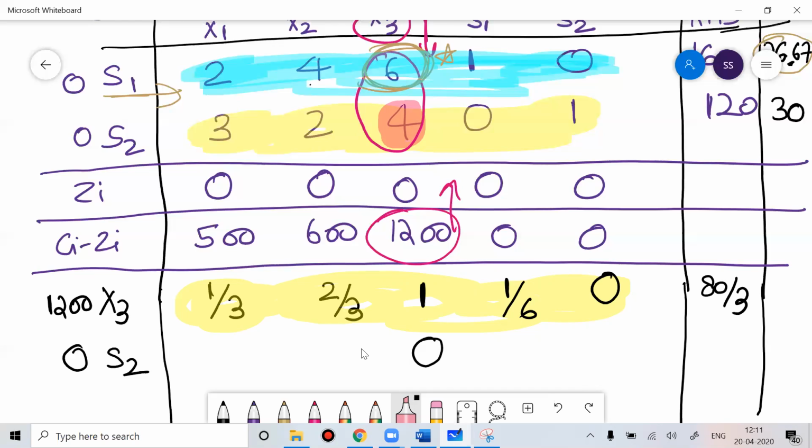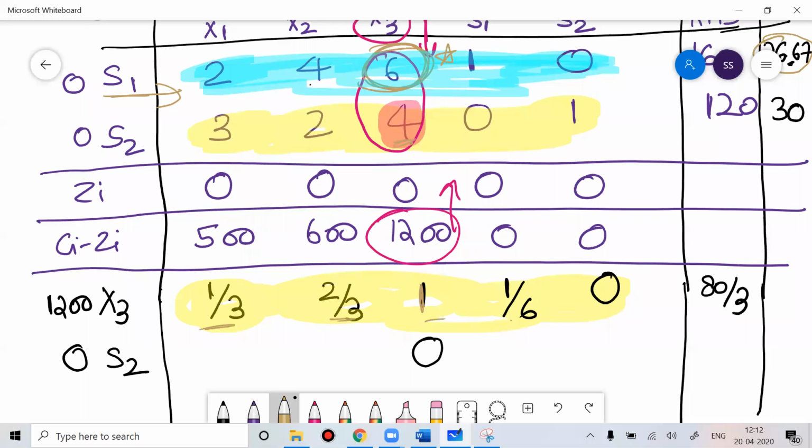If you notice in this problem, the S2 value is 4 here, and you have to make this 0, and here the value is 1. How can you make this 0? 4 minus x into 1 should be equal to 0. So by multiplying all the values of x3 that you got with 4, then you can make this 0.